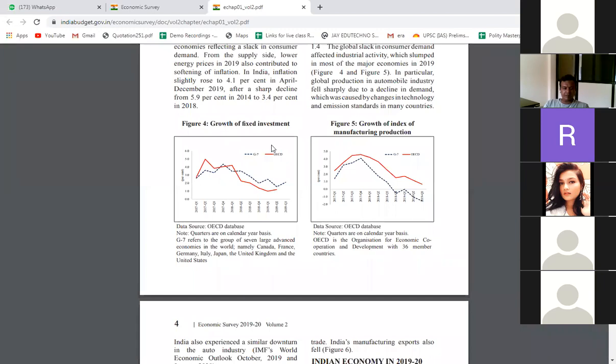Growth of fixed investment. So what is the growth of fixed investment in India? That is explained here, whether the growth of fixed investment is increasing or decreasing. Growth index of manufacturing production: is manufacturing production increasing or decreasing? Here 2 graphs are there, right? The dotted line is of the G7 countries, while the red line is of the OECD. So is India part of the G7 countries?